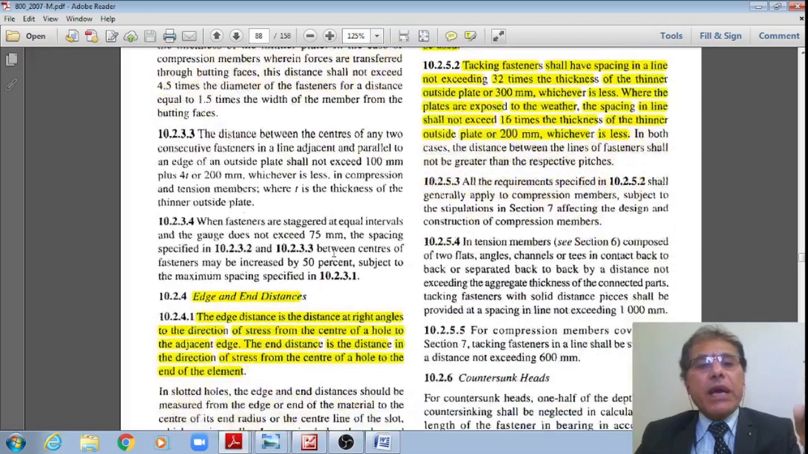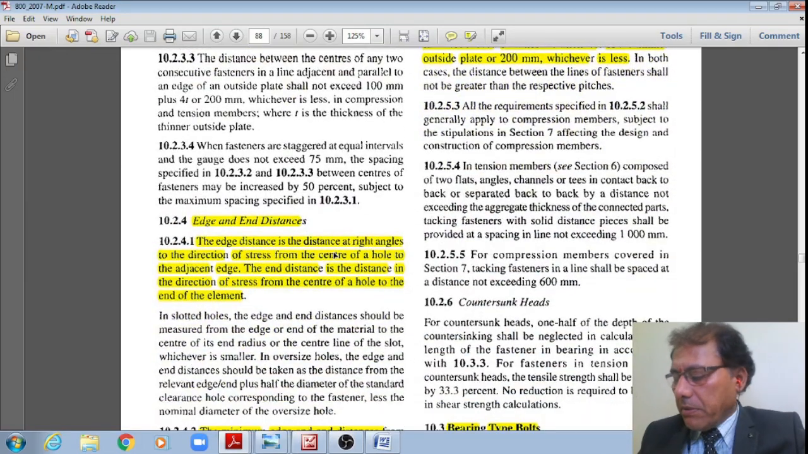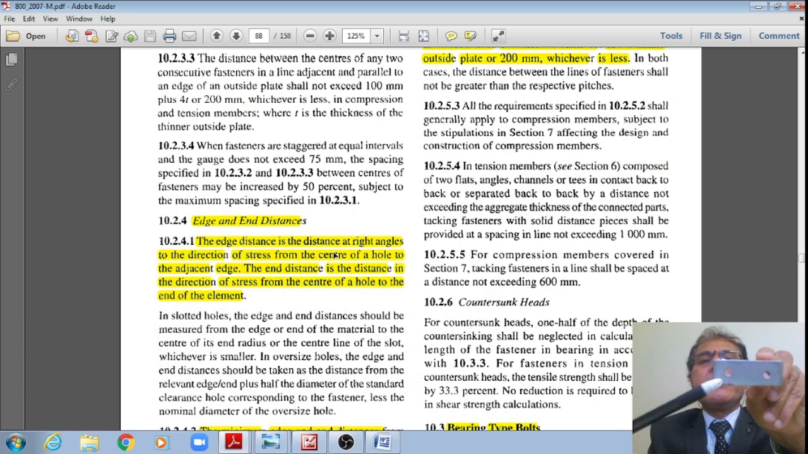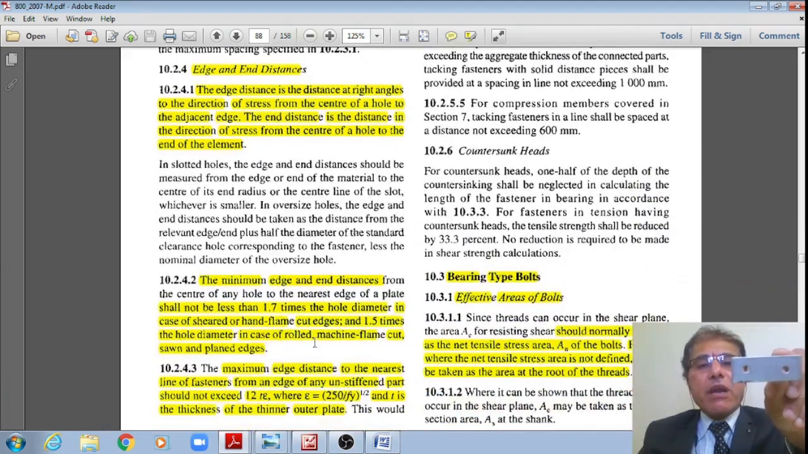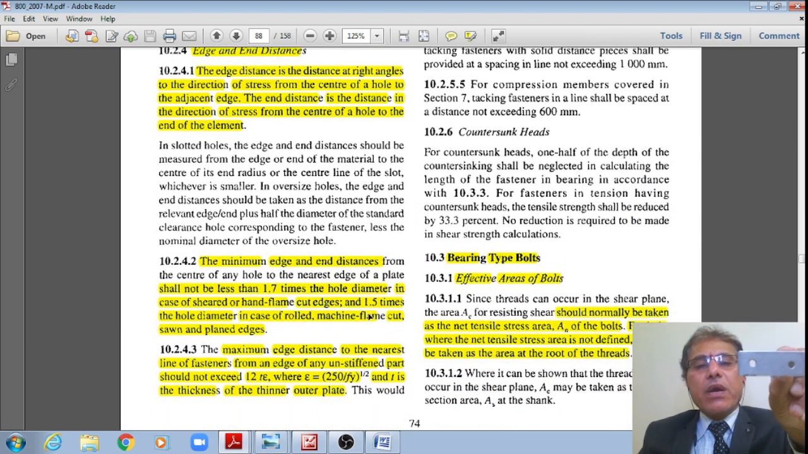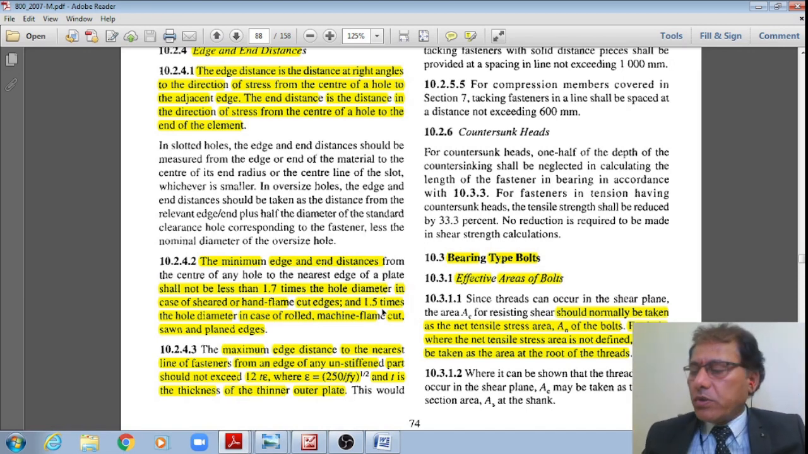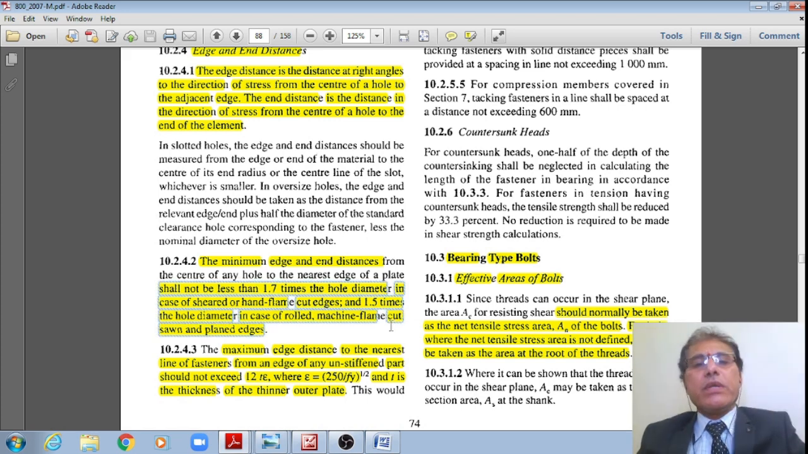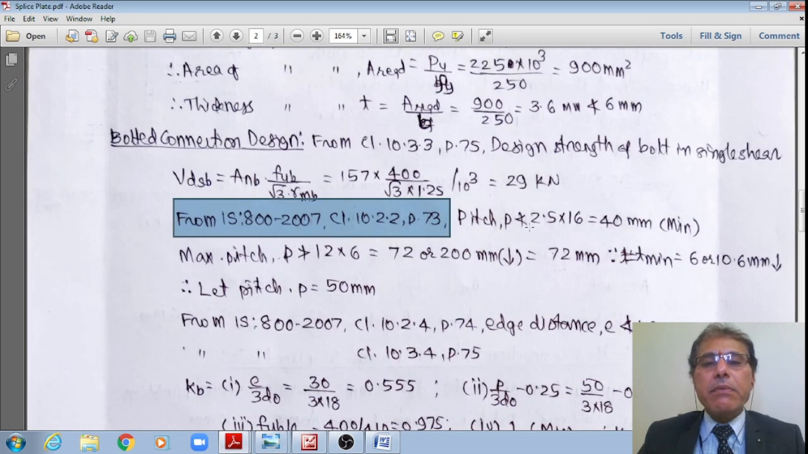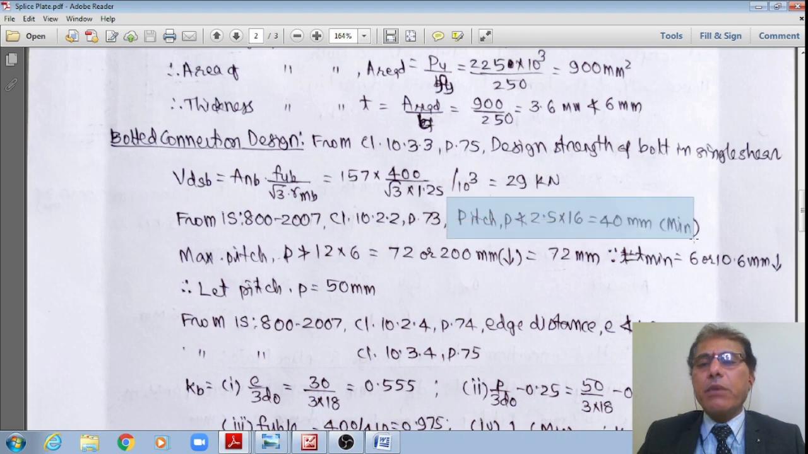And coming to the top, the minimum edge distance of the bolts, as per clause 10.2.4, shall not be less than 1.5 times the bolt hole diameter in the case of rolled, machine flame cut, sawn or planed edges. Generally, we will be using only machine flame cut holes. Therefore, 1.5. Using these codal specifications, now I'll find out the minimum pitch. Pitch should not be less than 2.5 multiplied by 16, or say 40 mm minimum.